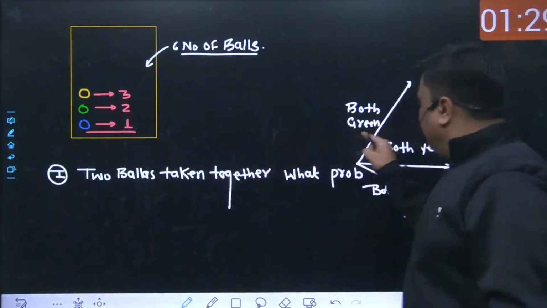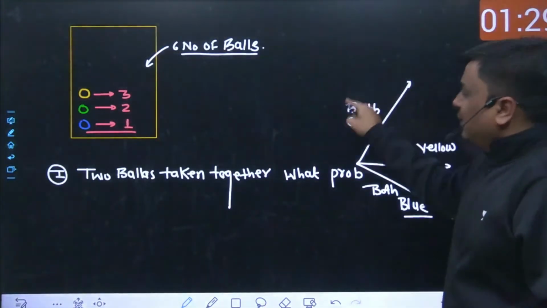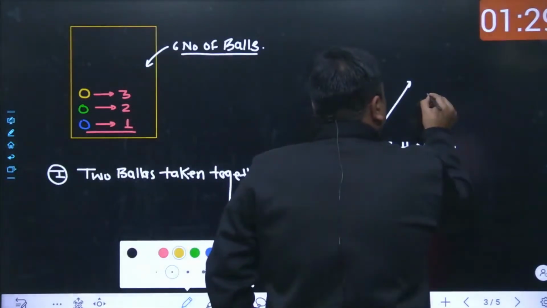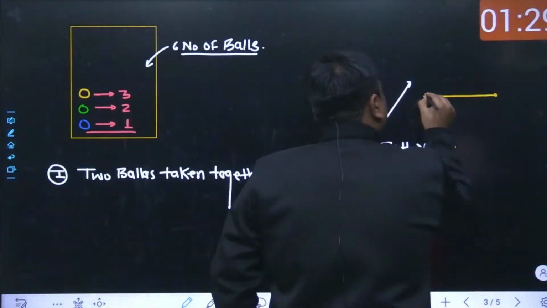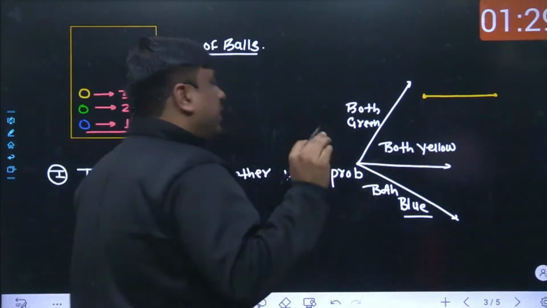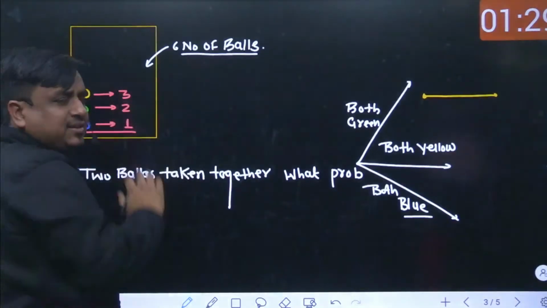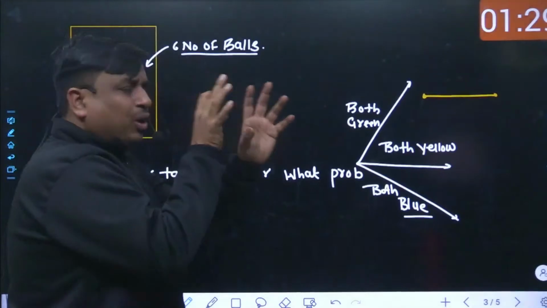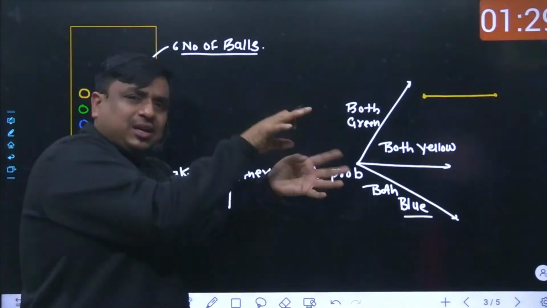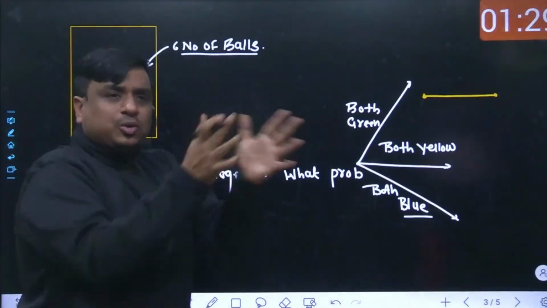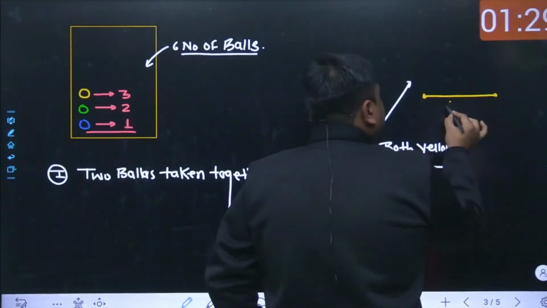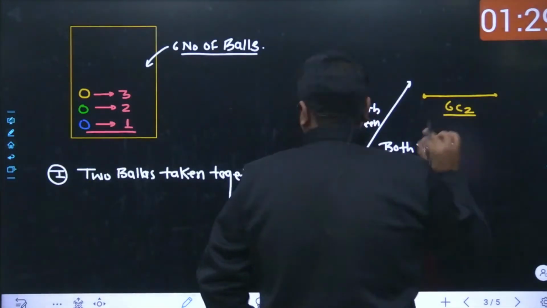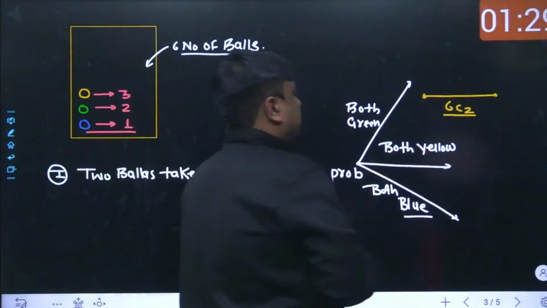I want both of the balls to be from the category of green. How is it possible? On the denominator side, we will focus on how many different ways the 2 balls together can be selected out of these 6 balls. Either you could select the first and second ball, or the third and fourth ball, and so on. Put together, there are 6C2 different ways to select 2 balls out of the bunch of 6 balls.